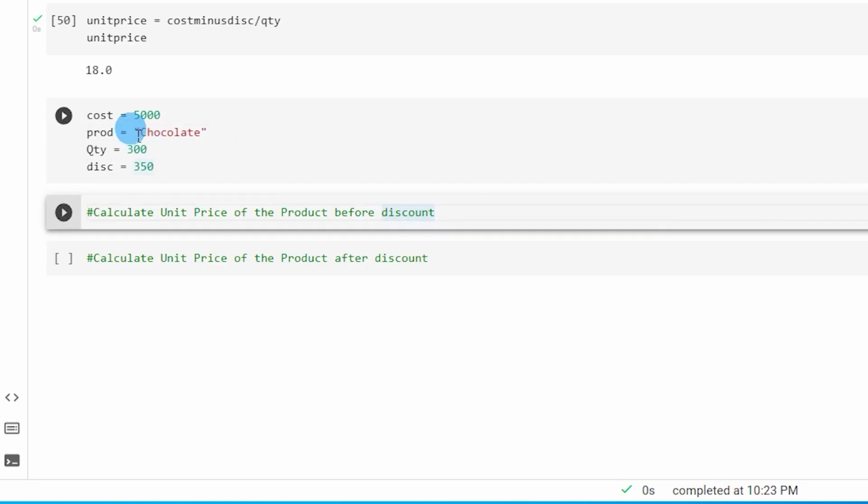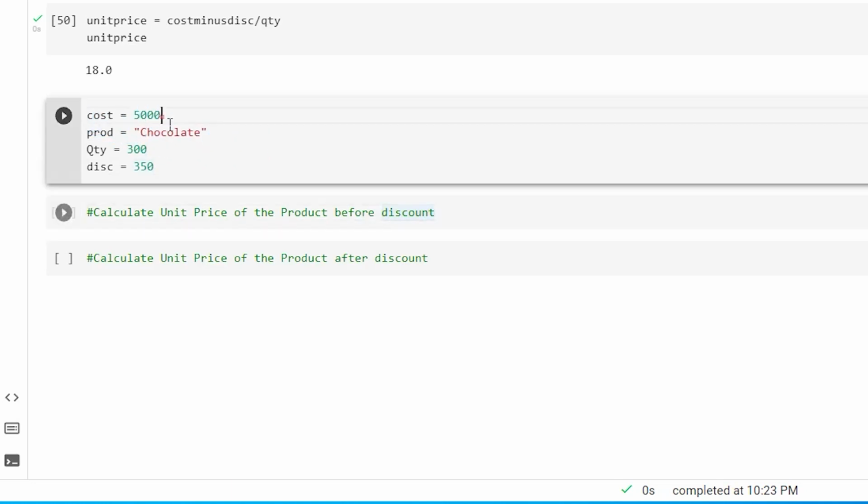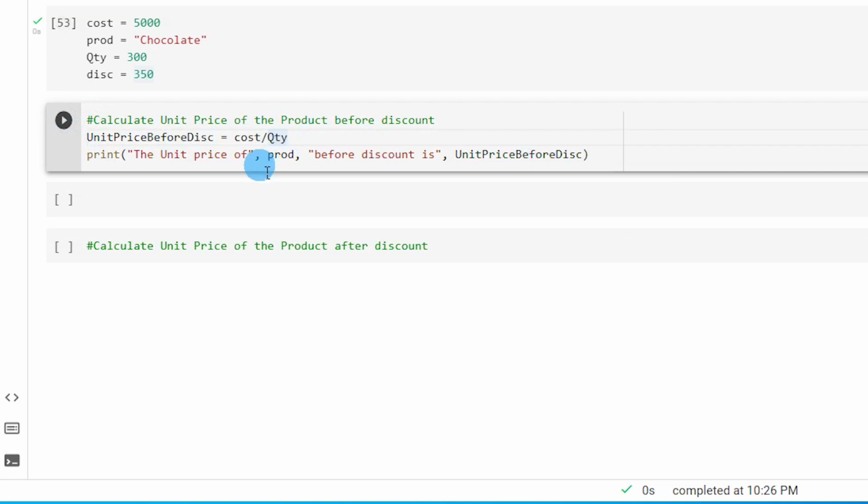Now let's say you are given this information over here. The cost is 5,000, the product is chocolate, the quantity is 300, and the discount provided is 350. So now let's calculate the unit price of the product before discount. So I've now created a new variable called unit price before discount, wherein I am dividing the cost by quantity and assigning the value of this to this particular variable, which is unit price before discount.